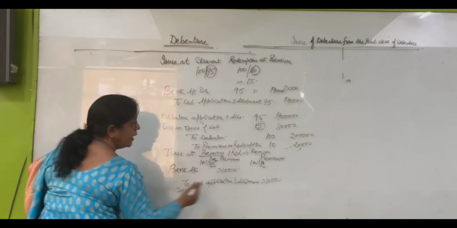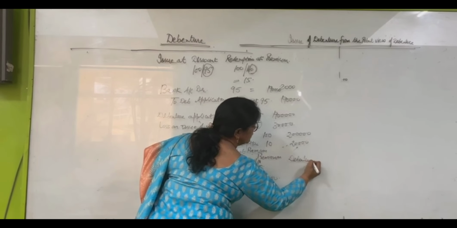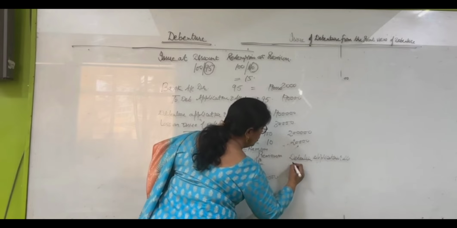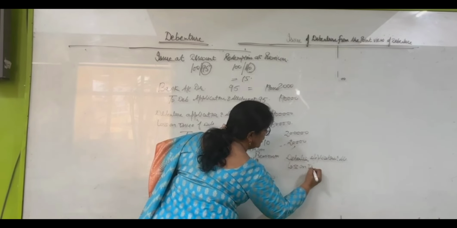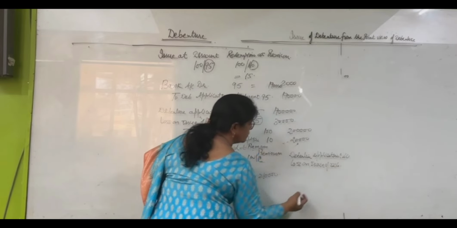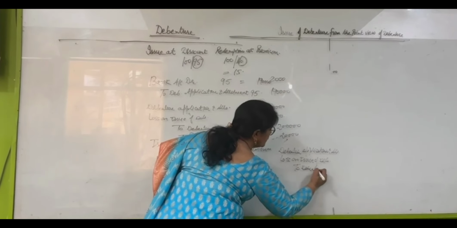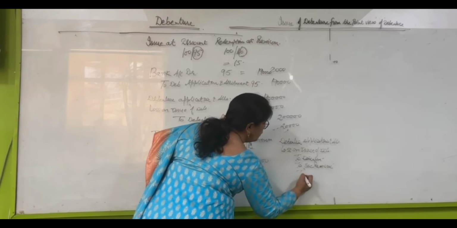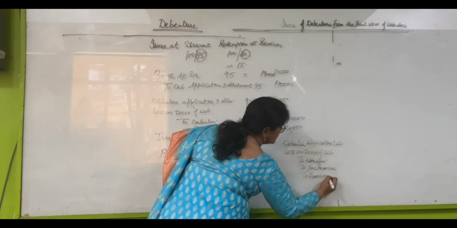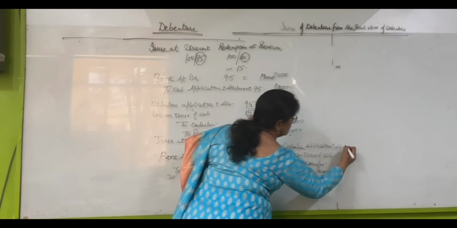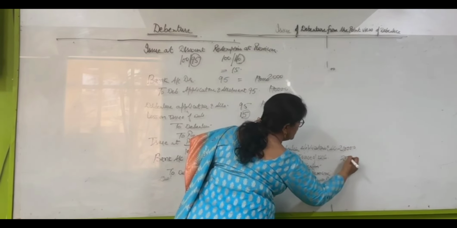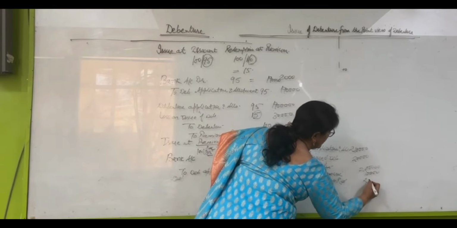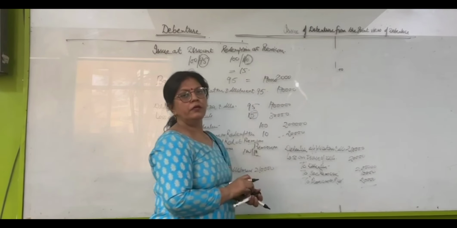Debenture application and allotment, loss on issue of debentures, to debentures, to security premium, to premium on redemption. 20,000 loss, debentures 2 lakh, security premium 10,000 and 20,000 premium on redemption.